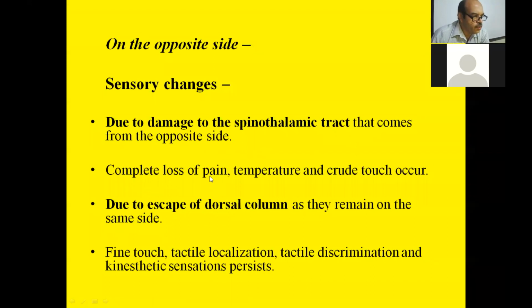There is a complete loss of pain, temperature, and crude touch. These are changes on the opposite side. And due to escape of dorsal column, see, dorsal column remains on the same side. So fine touch, tactile localization, tactile discrimination persists. Kinesthetic sensation persists.